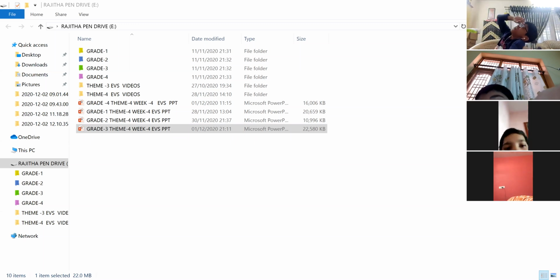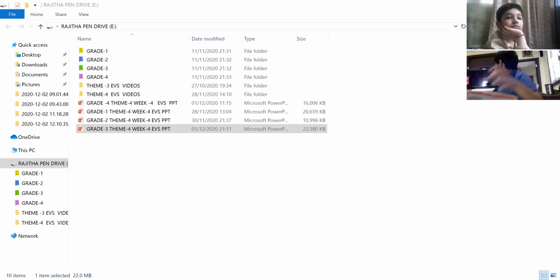For example, now it is winter. Now we are in winter season, so the temperature will be less. But when we come to summer season, there will be an increased temperature. Temperature is measured in degrees Celsius or Fahrenheit.